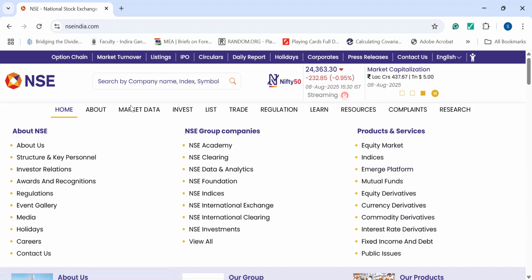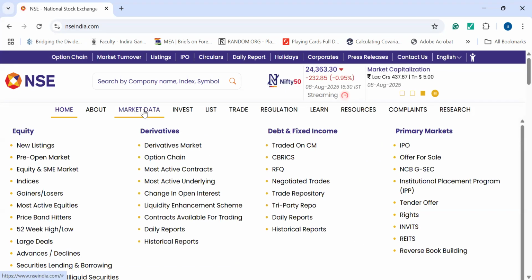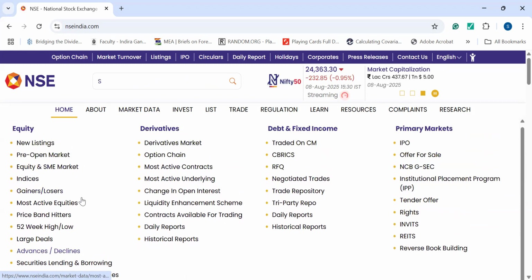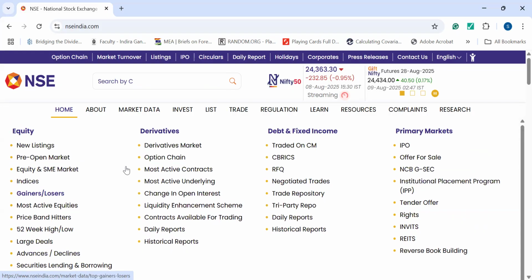Okay. Next is market data. This is the most important section which we will be interested in. In the market data, you will find various types of data regarding the new listings, the new companies who are about to get listed on the NSE. The pre-open market, that is before 9 a.m., and the equity and small medium enterprises market, their indices, etc. You'll find there is a huge list about that. We will go one by one a little later.